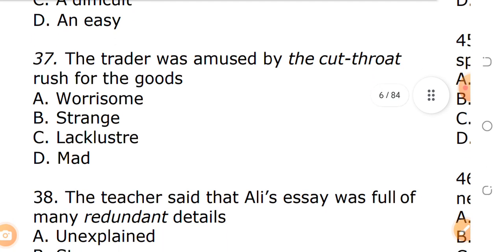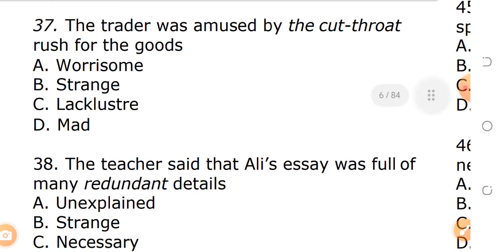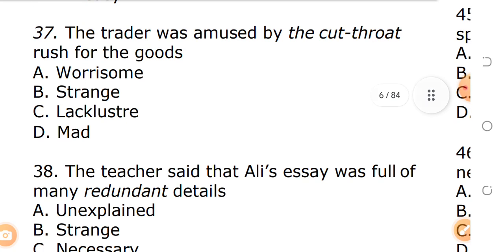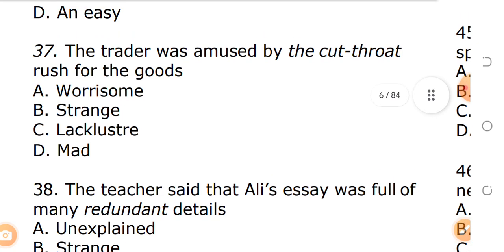Question 37. The trader was amused by the cutthroat rush for the goose. Italics is cutthroat. So what is the opposite meaning of cutthroat? A. Worrisome. B. Strange. C. Lackluster. D. Mad. The answer is lackluster. Cutthroat rush means people are rushing it with all their might, with all seriousness. But lackluster means they are not serious. So it's the opposite of the meaning of cutthroat.